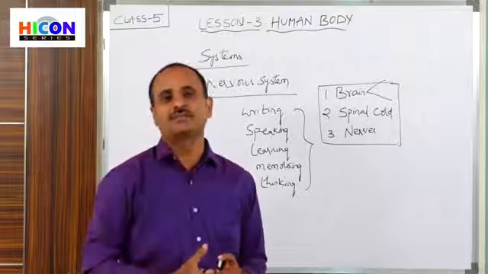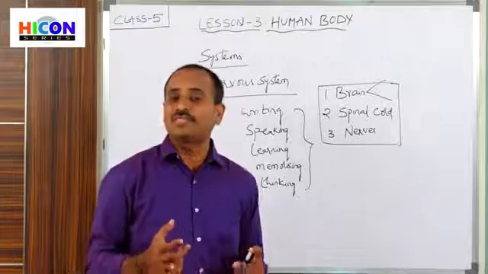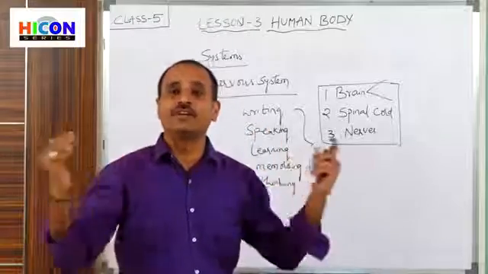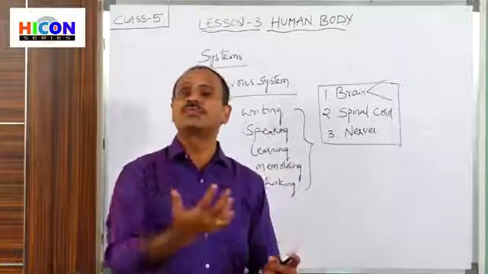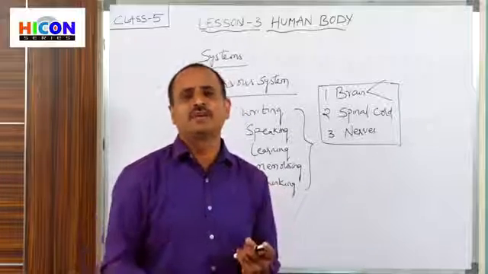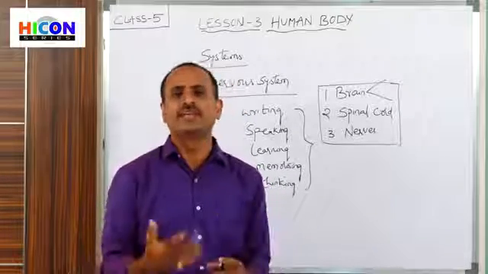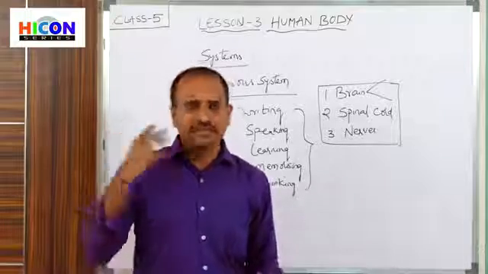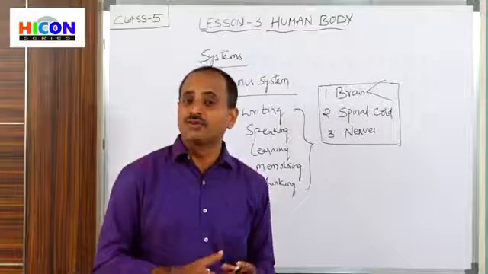And what do our ears do? Our ears receive various types of sounds produced in our surroundings, like the sounds produced by animals and vehicles. All these sounds are received by the ear. And what does our nose do?